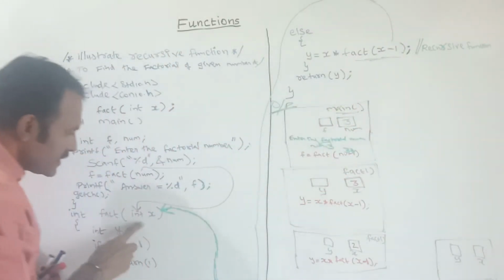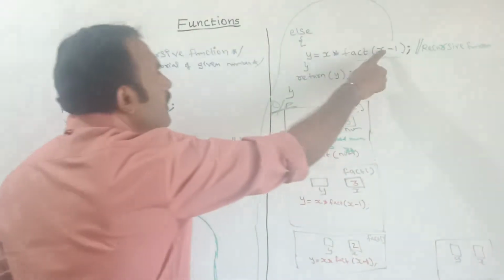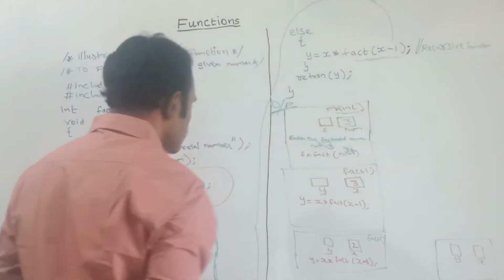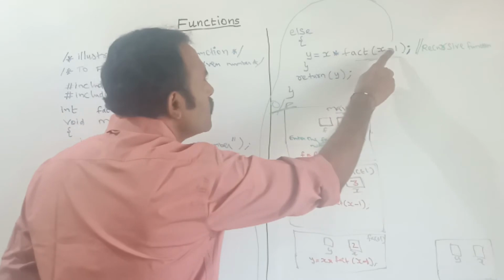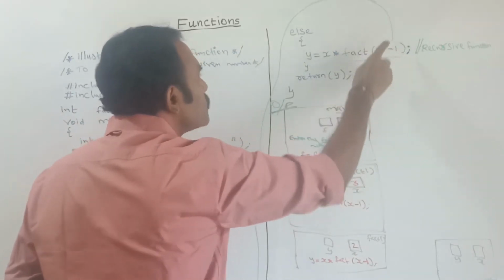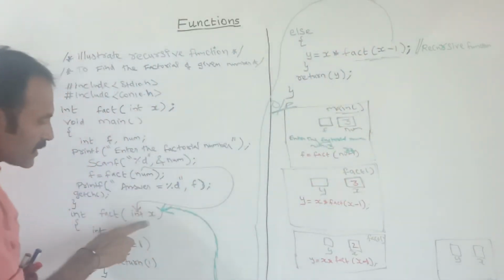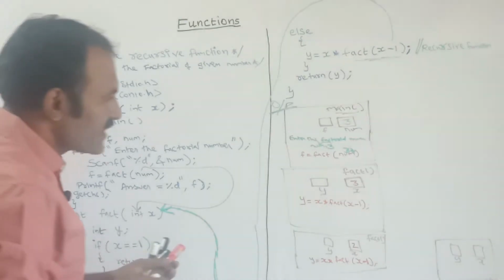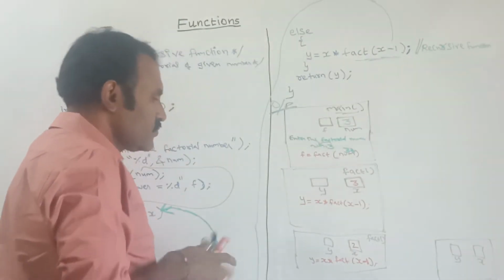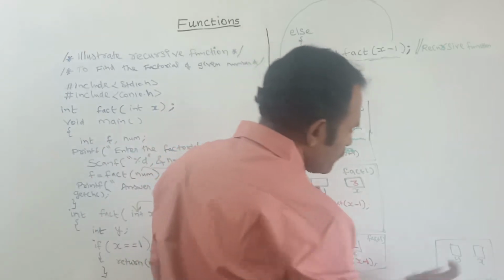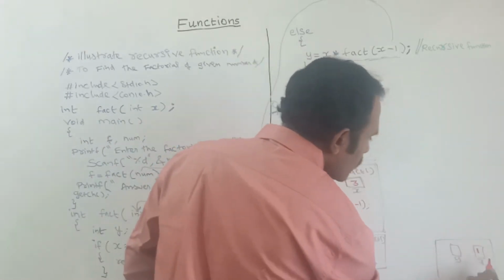When we are passing this here, the number will be reduced by 1. So the previous value is 2. Now 2 minus 1 is equal to how much? 1. This value 1 will be passed here. So now the x value is 1.